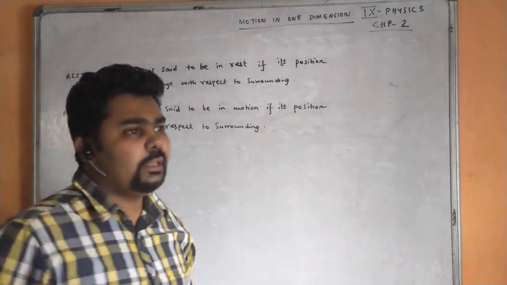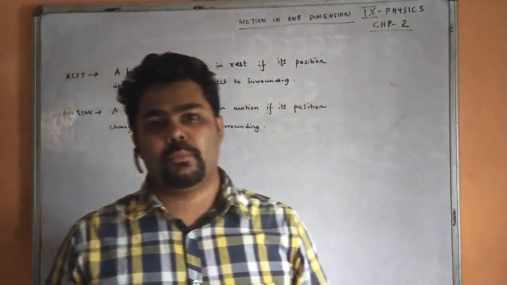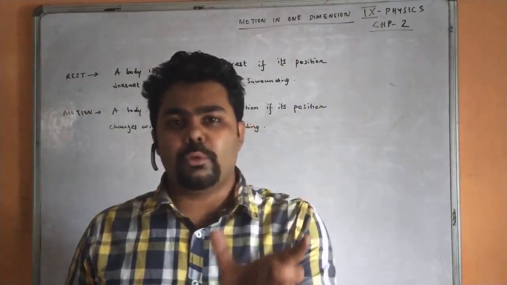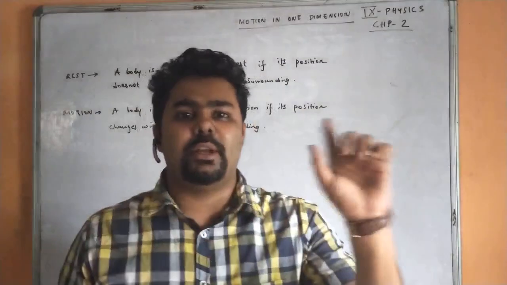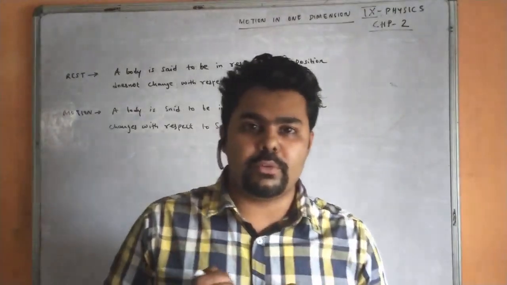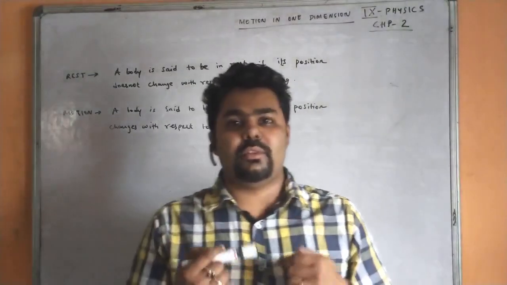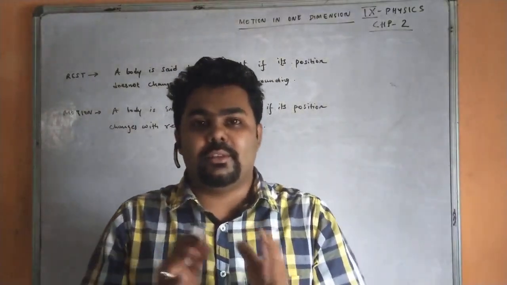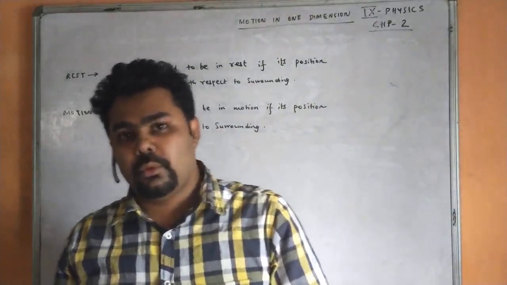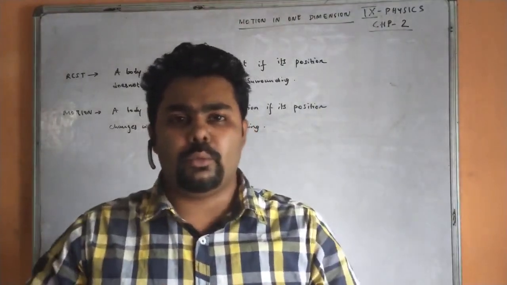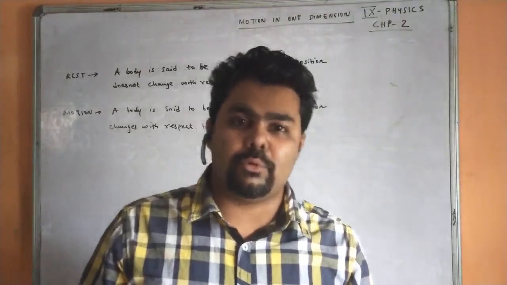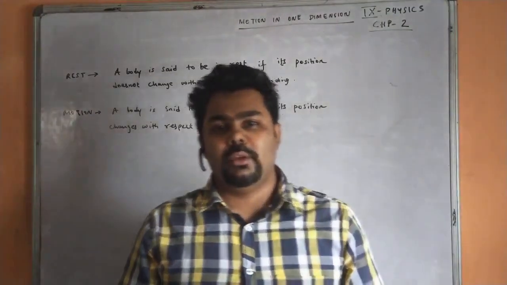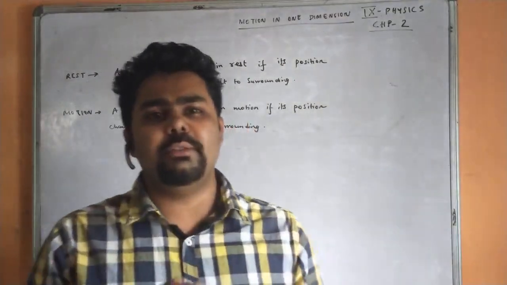Now you see, nothing is in absolute rest and nothing is in absolute motion. So what is the meaning of absolute rest and absolute motion? It depends upon the reference point. Suppose your position is not changing with respect to the reference point and the reference point is also fixed, then that is considered absolute rest. But here on earth, no one is in absolute rest or motion. You can consider it to be relative rest or relative motion.